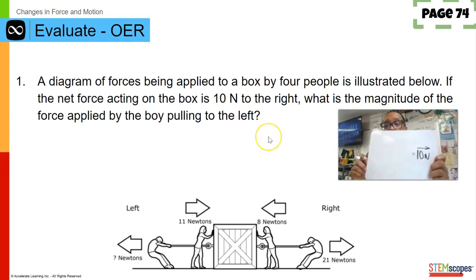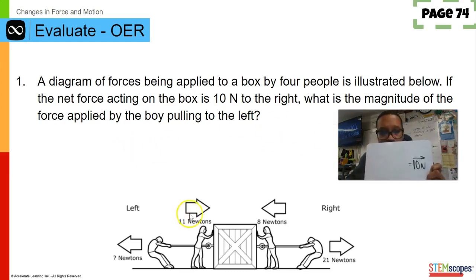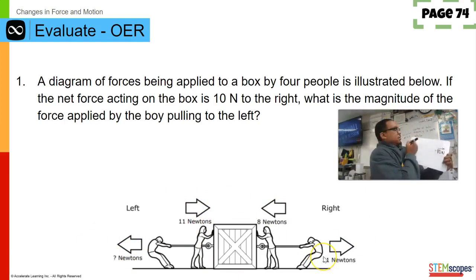So now I need to look at, what do I have to the right? That's what I'm going to look at first. This one's to the left, this one's to the left, and that's the one I'm trying to find, this one right here. So I have this one to the right, and this one also to the right. So that's 11, and I also have 21. So 11 newtons to the right plus 21 newtons to the right is equal to what?